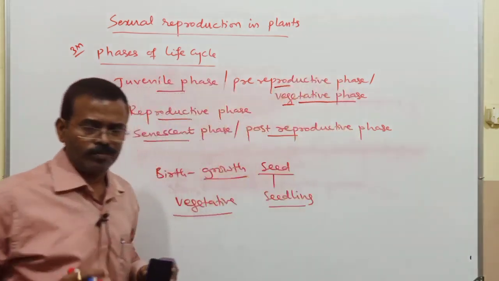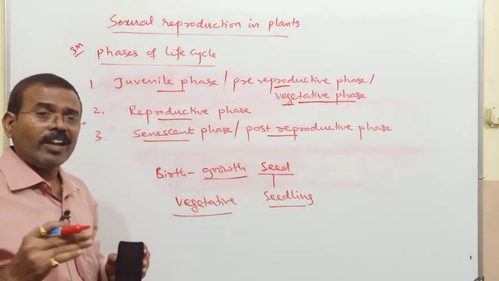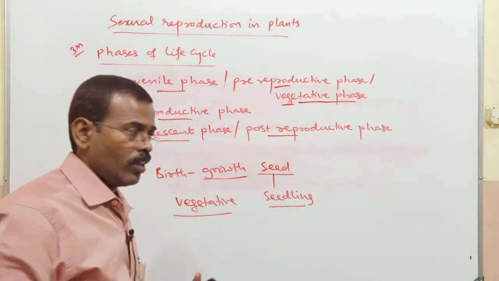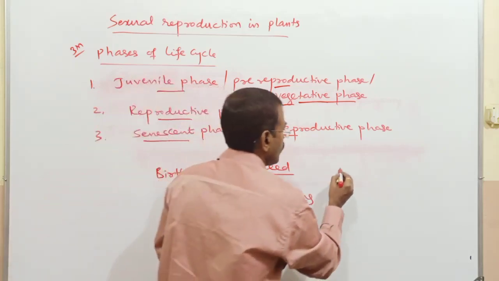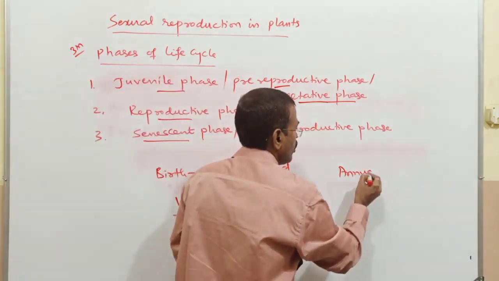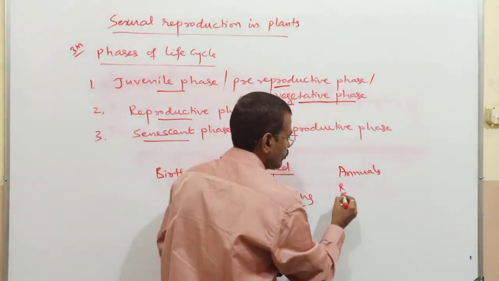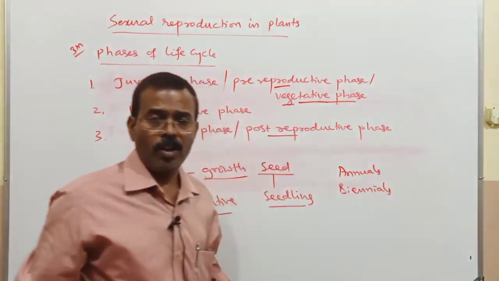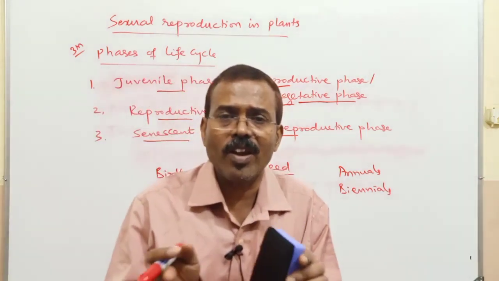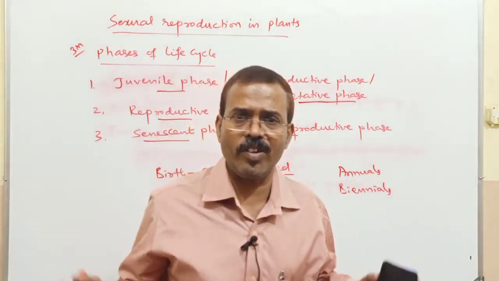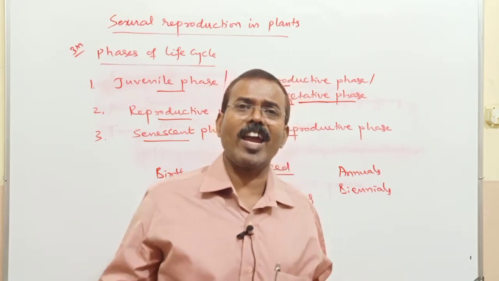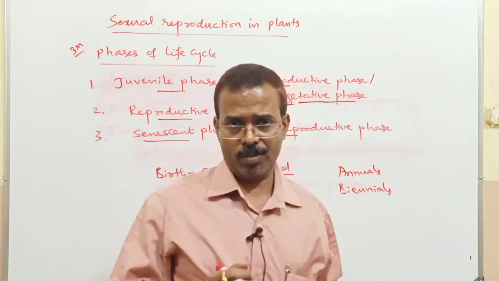We can clearly demarcate these three different phases, especially in plants like annuals and biennials. We can easily differentiate these three phases: vegetative phase, reproductive phase and senescent phase in annuals and biennials.